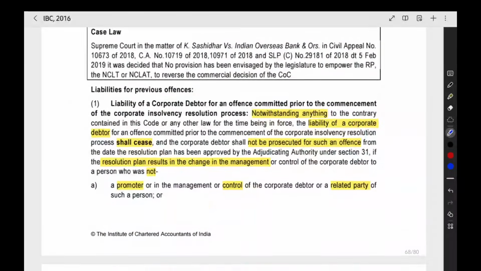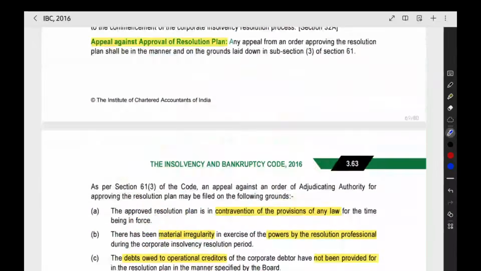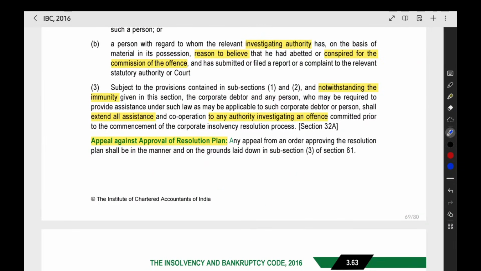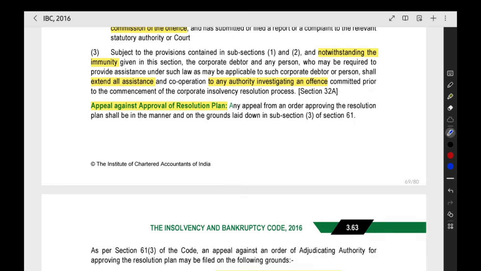Now this is liability for previous offence that I will tell you. The next point is appeal against the approval of resolution plan. The resolution plan got approved by the NCLT also, but now you have a problem with the resolution plan. You think that the resolution plan is not proper. Where can you go for appeal?